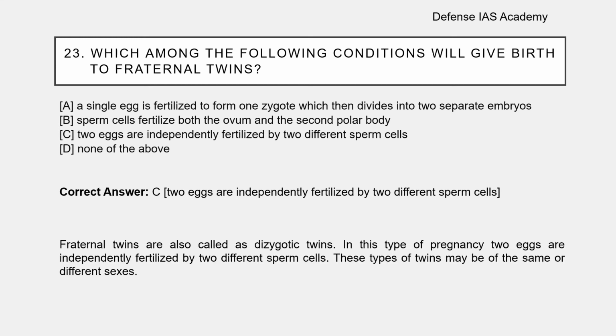Fraternal twins are also called dizygotic twins. In this type of pregnancy, two eggs are independently fertilized by two different sperm cells. These types of twins may be of the same or different sexes.